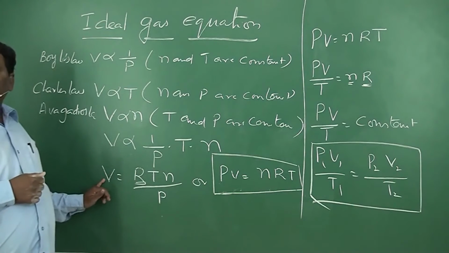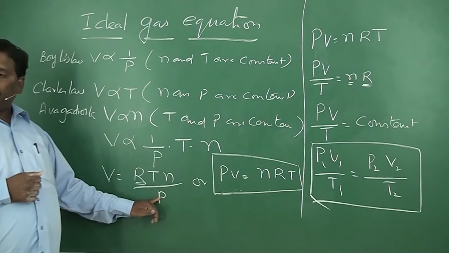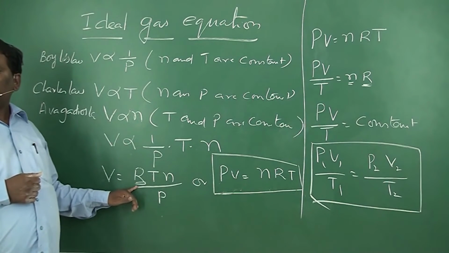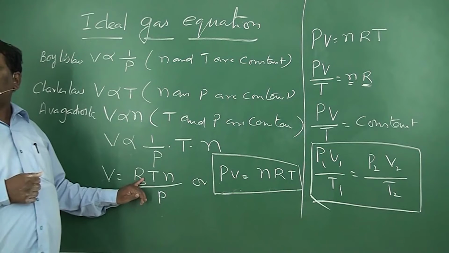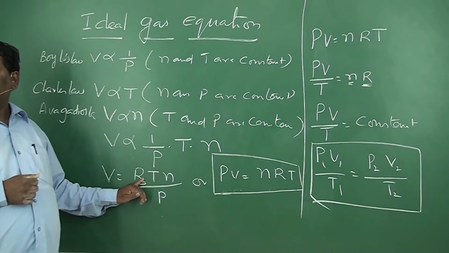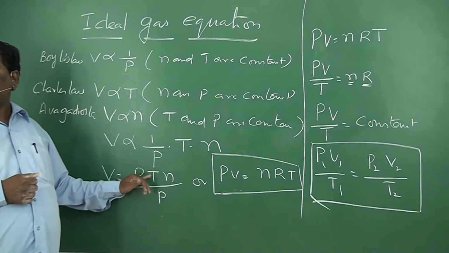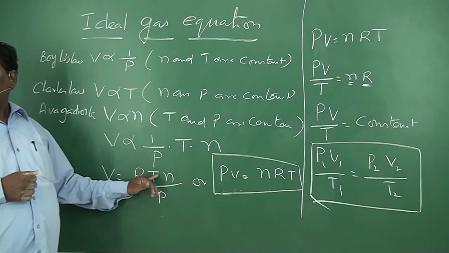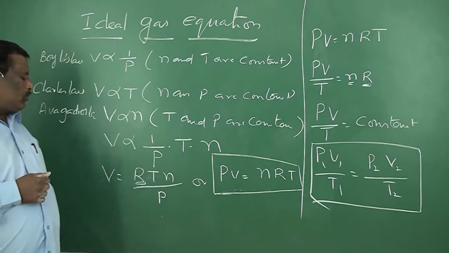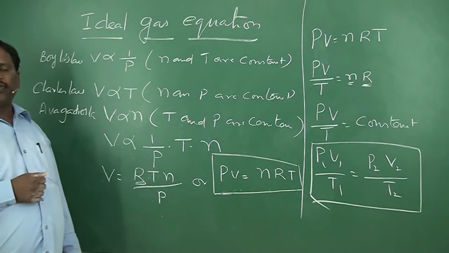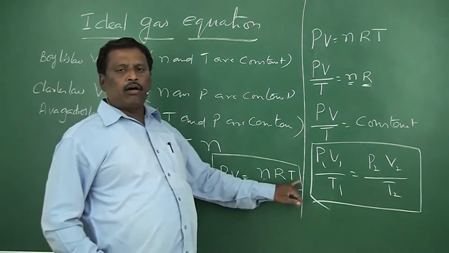Or V is equal to R into Tn by P, where R is a constant. By converting proportional into is equal to, you have to multiply with a constant. That constant is capital R here. This capital R is a constant which we call the universal gas constant. T is absolute temperature and n is the number of moles, where P is the pressure of the gas. Then PV is equal to nRT.